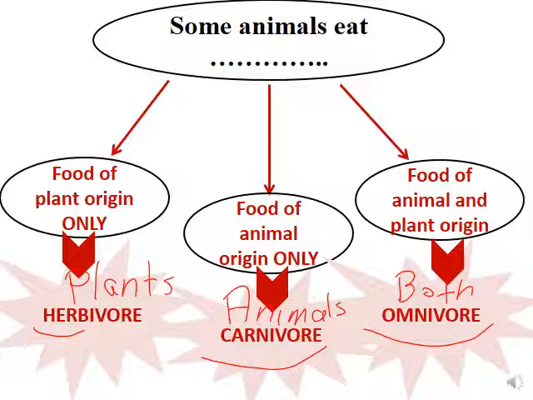So you have to be careful for this. This is an important note. The animal that eats food of plant origin only is called herbivore. The animal that eats food of animal origin only is called carnivore, while that consumes food of animal and plant origin is called omnivore. So I repeat it. Food of plant origin is called herbivore. Food of animal origin is called carnivore. Food of both plant and animal origin is called an omnivore.